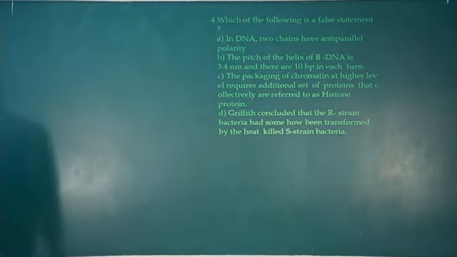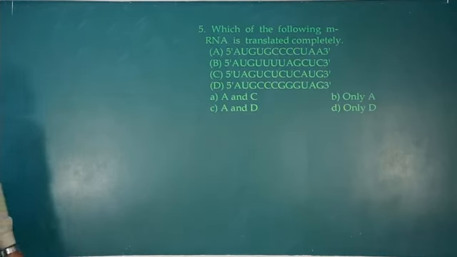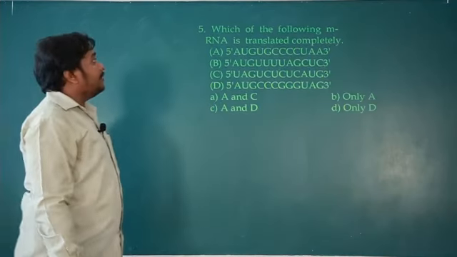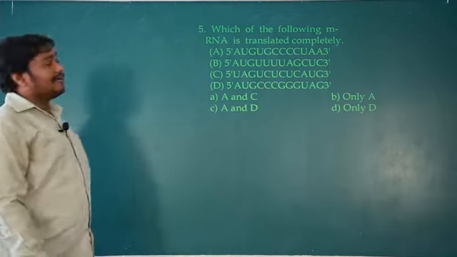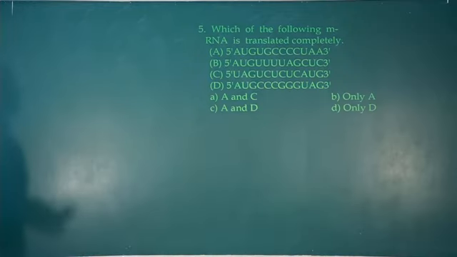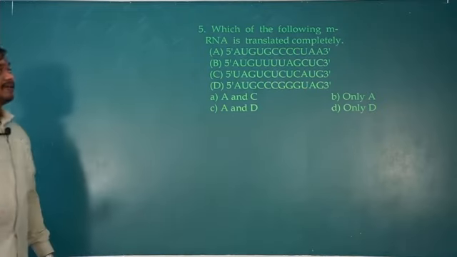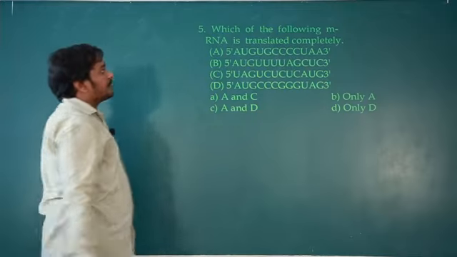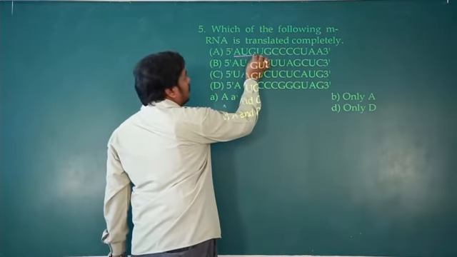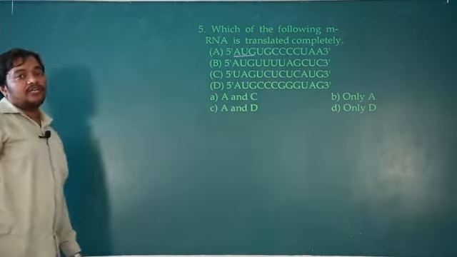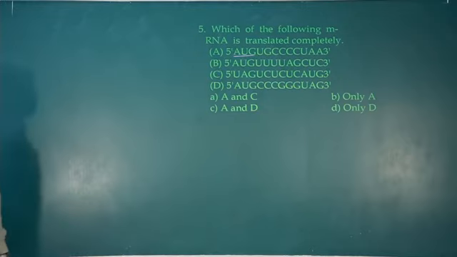Okay, next let's move to the next question, question number 5. Which of the following mRNA is translated completely? Which mRNA gets completely translated? In which of these does protein synthesis happen? So they have given the mRNA sequences. Let's see. There is an initiation codon, that is AUG. AUG is the initiator codon which brings a specific amino acid called methionine.